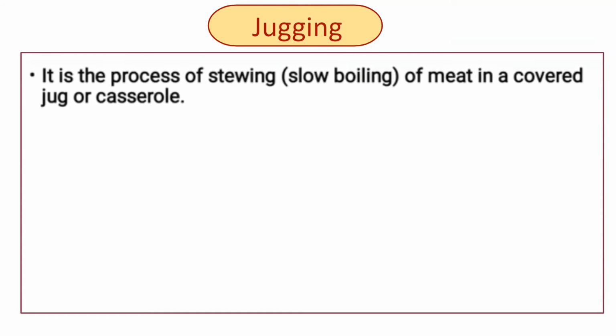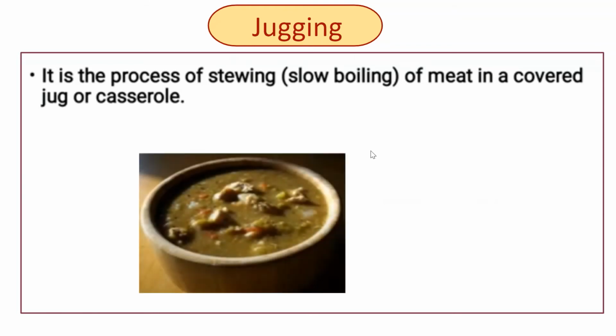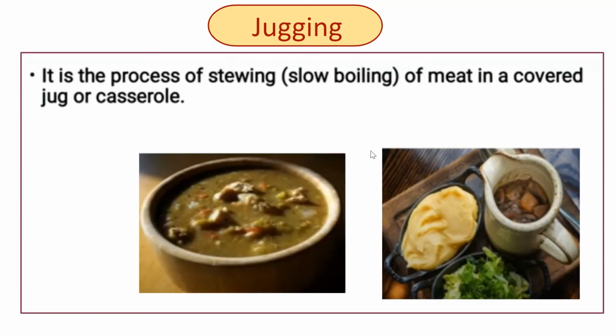Then jugging. It is the process of stewing or slow boiling of meat in a covered jug or casserole. Red wine is sometimes added to the cooking liquid.